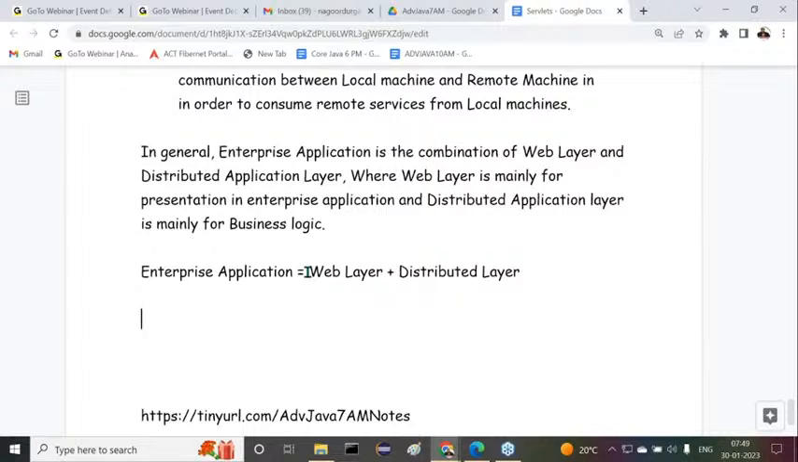Sir, are all of you getting clarity or not? Now let's come to one simple example. I want to take one simple example through which I'll explain to you, so that you can understand the role of web and the role of distributed. Right, sir. Now observe carefully.